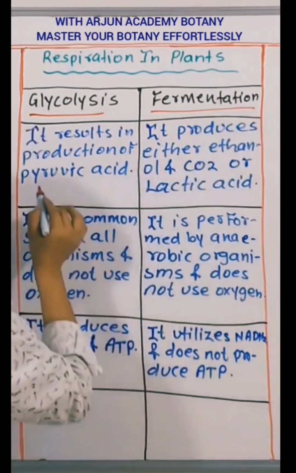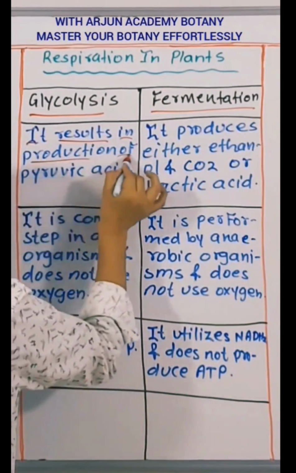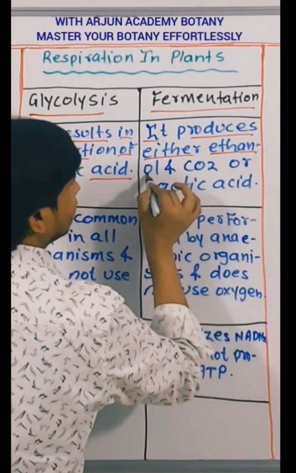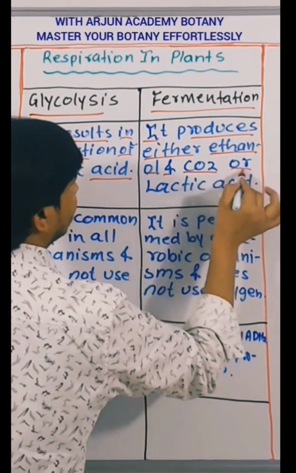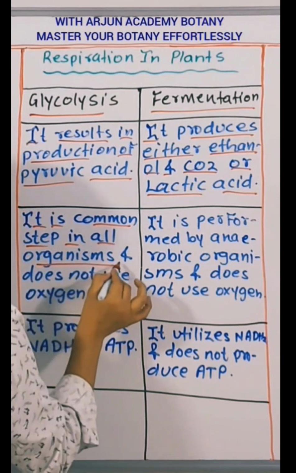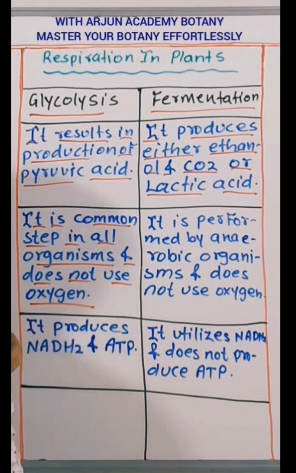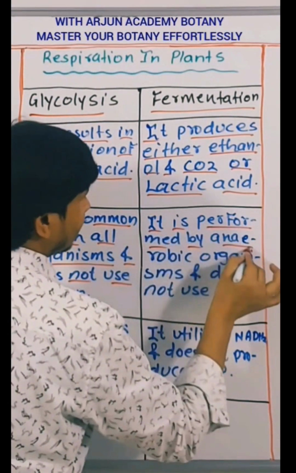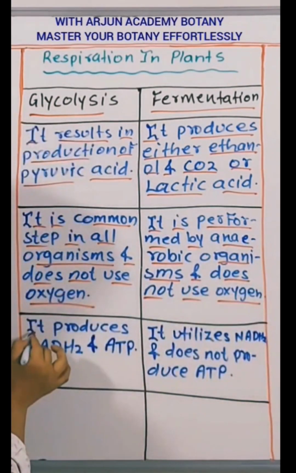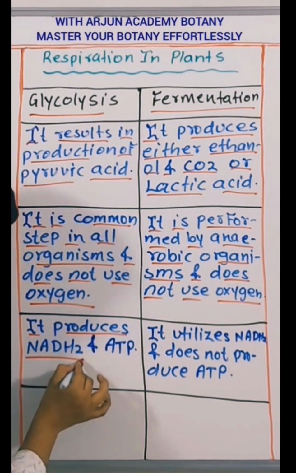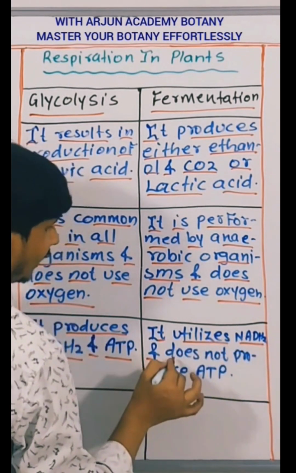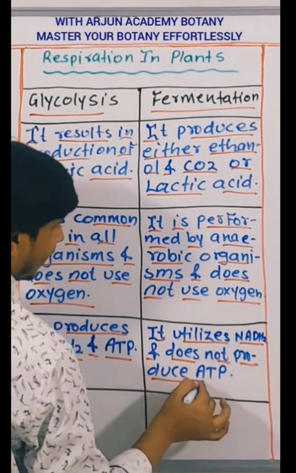Glycolysis and fermentation. Glycolysis results in production of pyruvic acid. Fermentation produces either ethanol and carbon dioxide or lactic acid. Glycolysis is a common step in all organisms and does not use oxygen. Fermentation is performed by anaerobic organisms and does not use oxygen. Glycolysis produces NADH2 and ATP. Fermentation utilizes NADH2 and does not produce ATP.